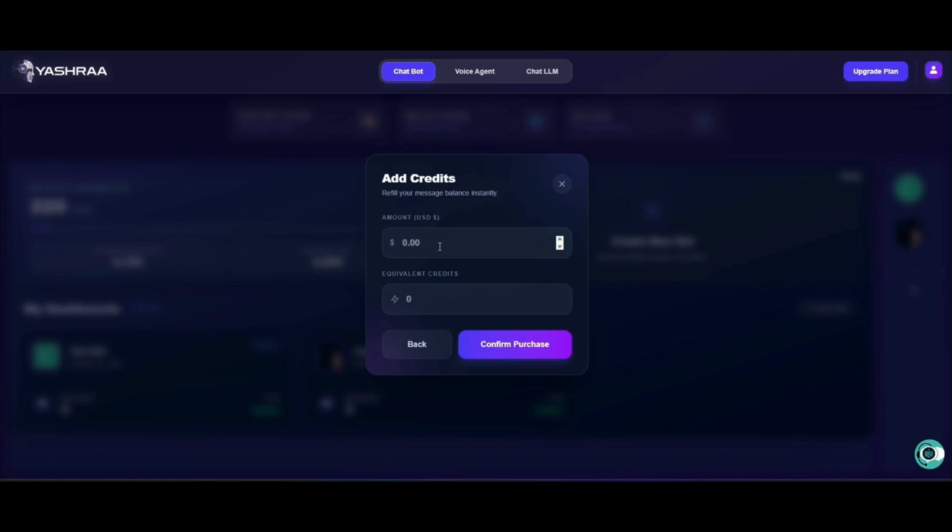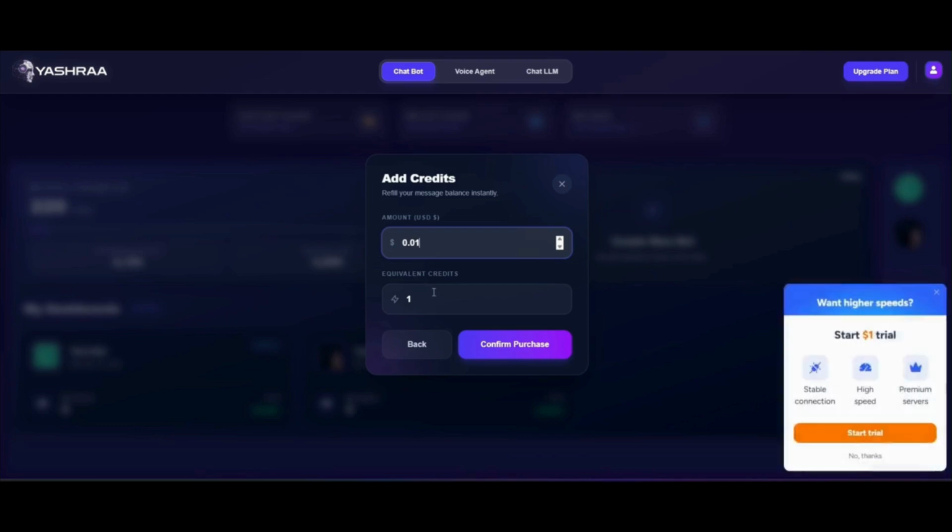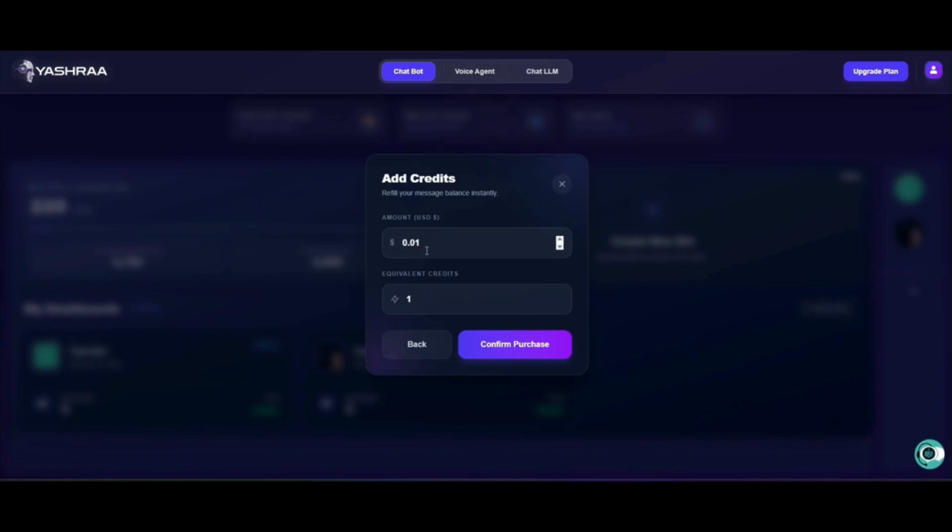So how does this work? As I said, on the Yashraa platform, if you are paying in dollars, then if you add credits worth $0.01, you will get 1 credit. If you add $1, you will get 100 credits. If you add $2, you will get 200 credits. So here 1 cent equals 1 credit. Depending on how many dollars and cents you spend, you will get the equivalent credits.